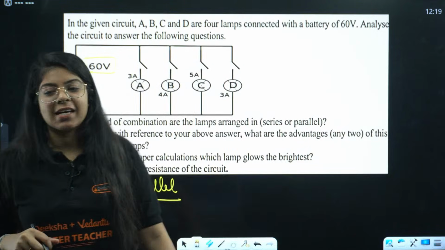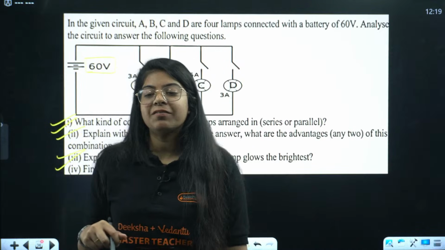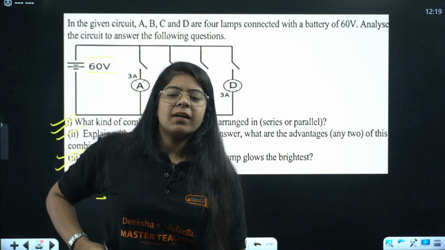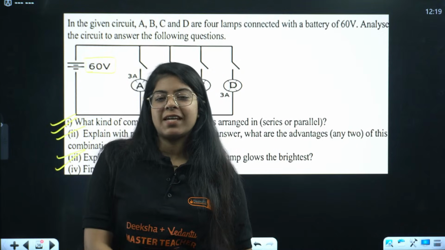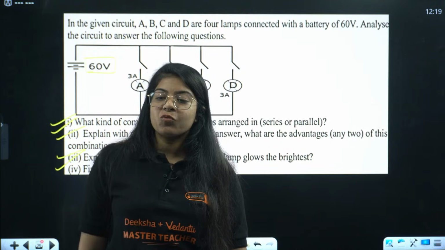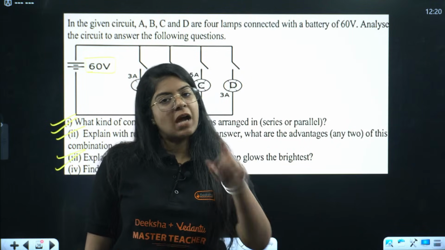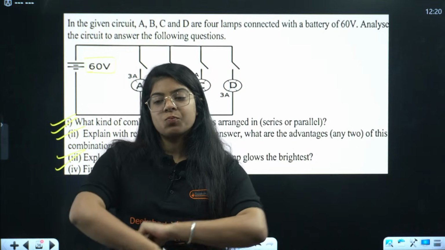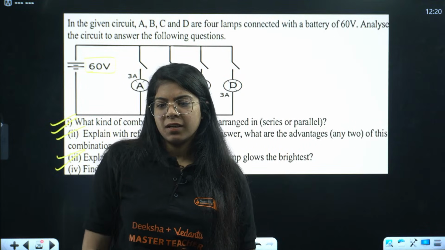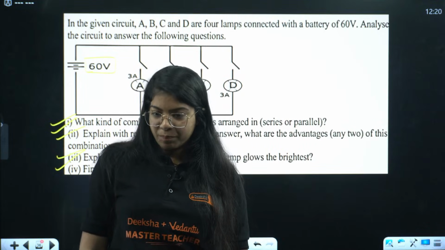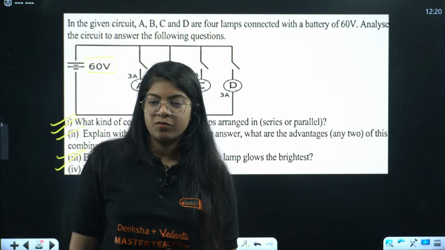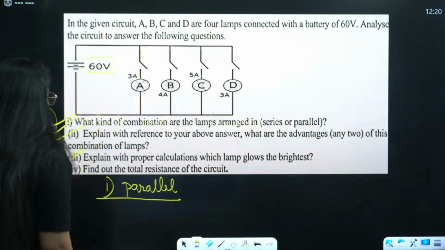Yes, Kirti, I saw your answer. Ramesh Joseph is saying lamp B and C. When they have asked you the brightest, you just have to answer one. Brightest means brightest of all, with most brightness, right? Lamp C will glow bright because it has more power than the others. Very good. Okay, C.